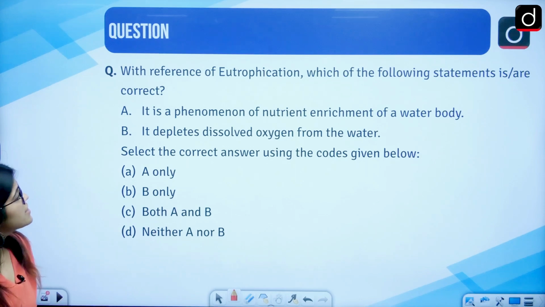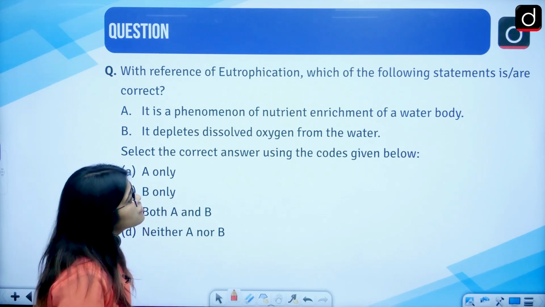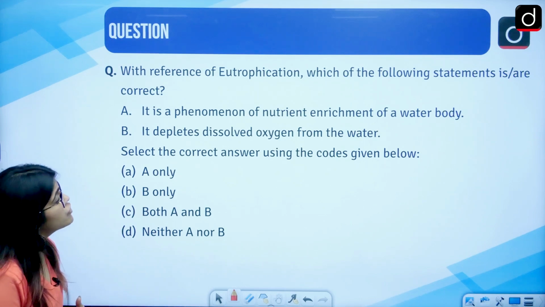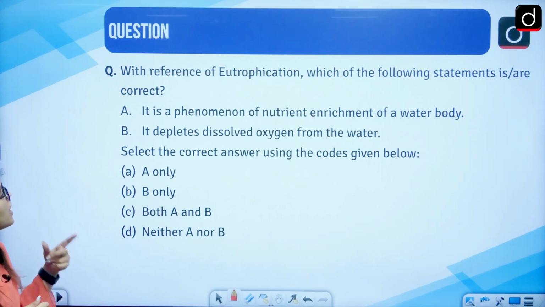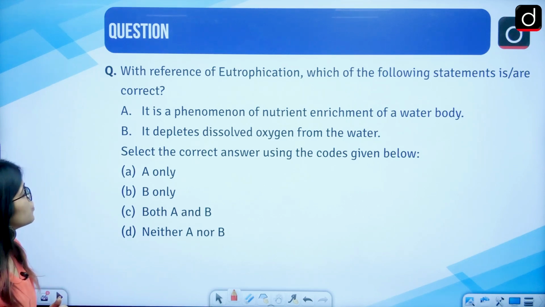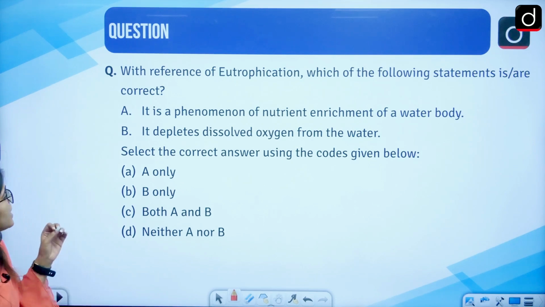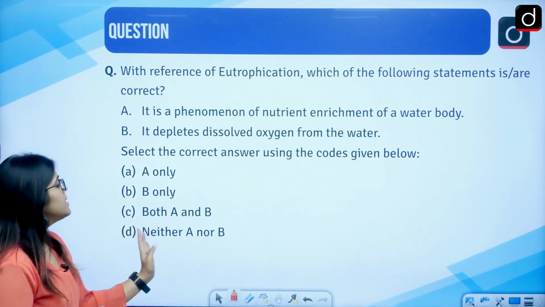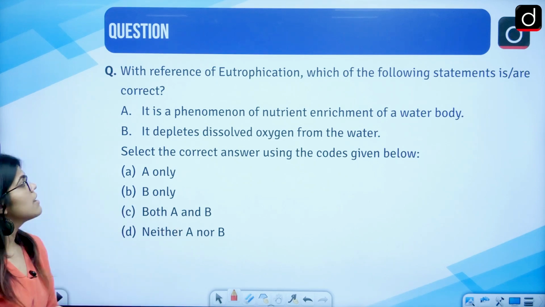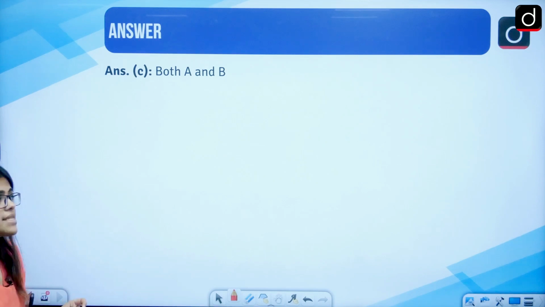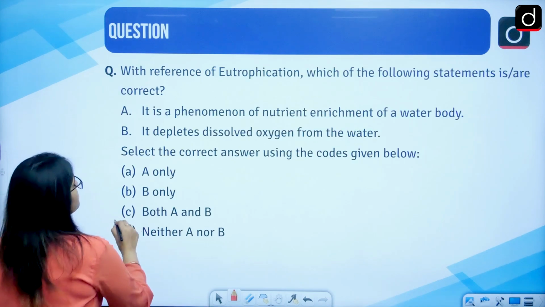Another question, very simple. With reference to eutrophication, which of the following statements are correct? A: It is a phenomenon of nutrient enrichment in a water body. B: It depletes the dissolved oxygen in water. So what do you think is the right option? Only A is correct, only B is correct, both A and B are correct, or neither A nor B is correct. So let us see. C is the right answer. Both A and B are correct.